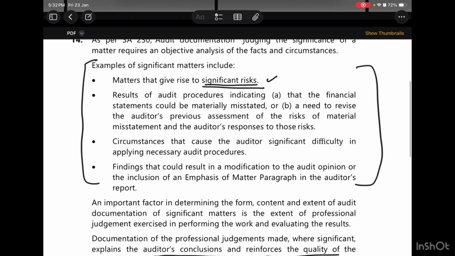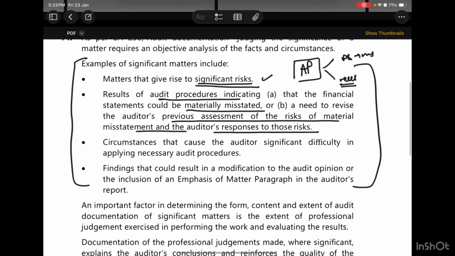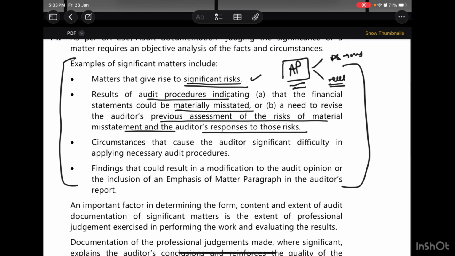Secondly, results of audit procedures which indicate that the financial statements could be materially misstated, or that there is a need to revise the auditor's previous assessment of risk of material misstatement and the auditor's responses to those risks. So we have to give those audit procedures which either indicate that the financial statements could be misstated, or which led to revising the identified risk of material misstatements and therefore the response of the auditor to those risks. If there are such audit procedures which identified these two things, they also need to be documented.